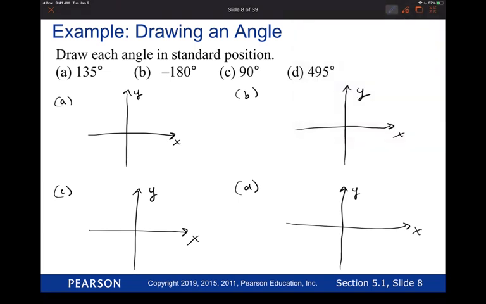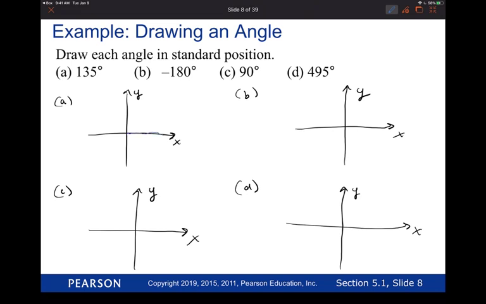So the first one is 135 degrees. What quadrant should that be in? That should be obtuse, for sure, because it exceeds 90. And so let's start off with our initial side. Where does the initial ray go? Initial should go along the positive x-axis. You can actually go ahead and draw the initial ray. You can just write on it like paper. You can put your palm on it.